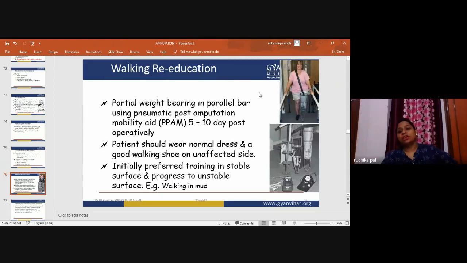Walking re-education. Yes, after all these strengthening exercises, transferring from wheelchair, and after applying the prosthesis, now the patient will go for re-education exercises for walking.